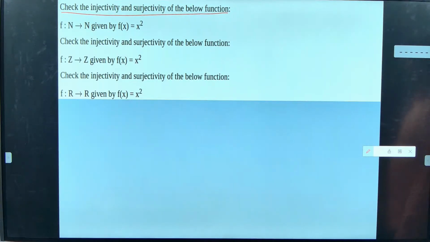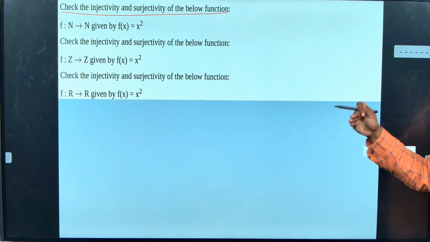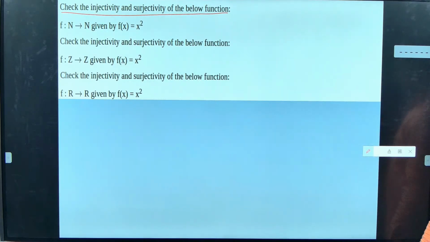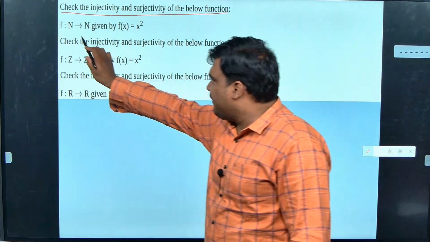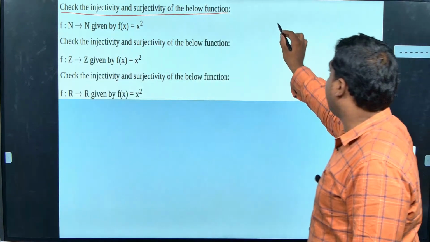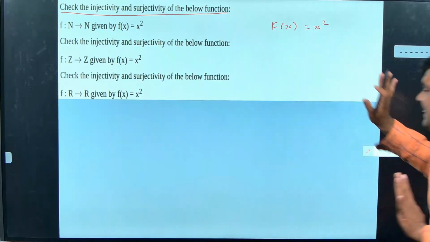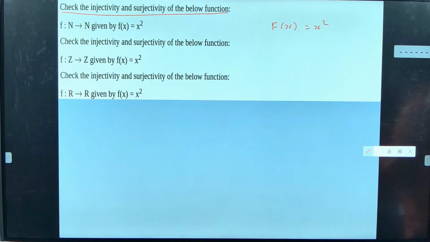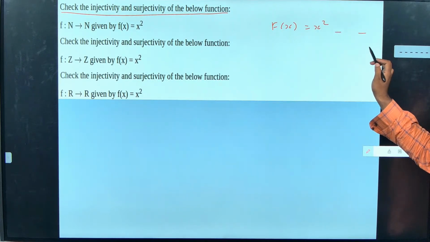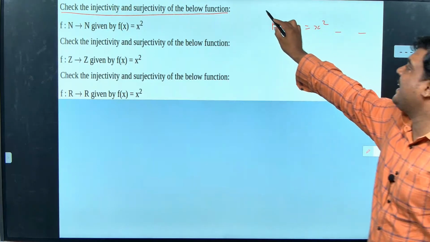Check the injectivity and surjectivity of the below function. So what they are indirectly asking is, check whether the function is one to one and onto. They are asking both. So the function they have given is f of x is equal to x square. If it is just written like this, what does this mean, guys? There is no input and output mentioned, so this will be called a real value function.